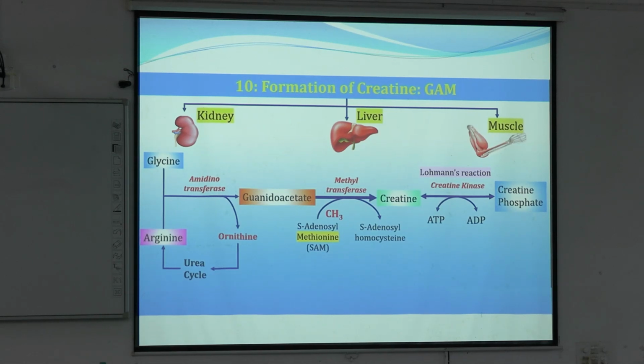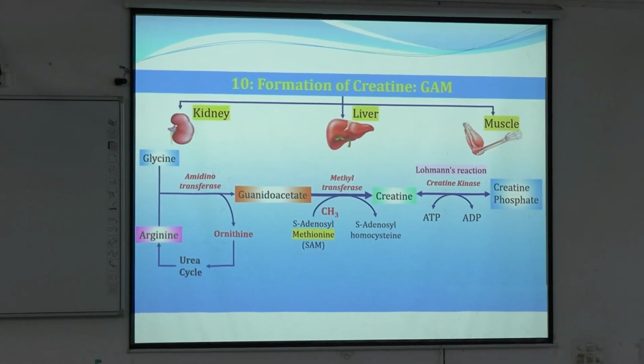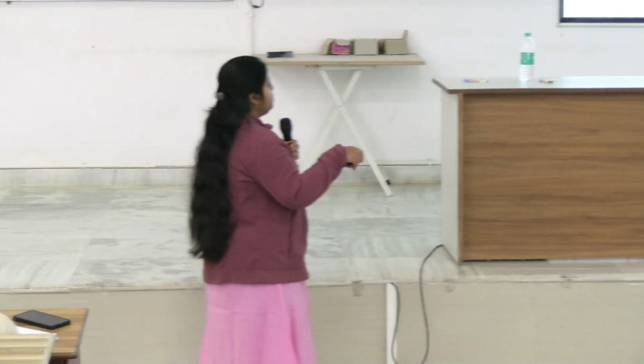That's why creatine kinase is very important in clinical diagnosis. Here, this is a reversible, bidirectional reaction. When needed, creatine can form creatine phosphate, and when there is a requirement of energy in muscle cells, creatine phosphate will release ATP and will be converted into creatine again. So there is no need of ATP itself in the muscle.